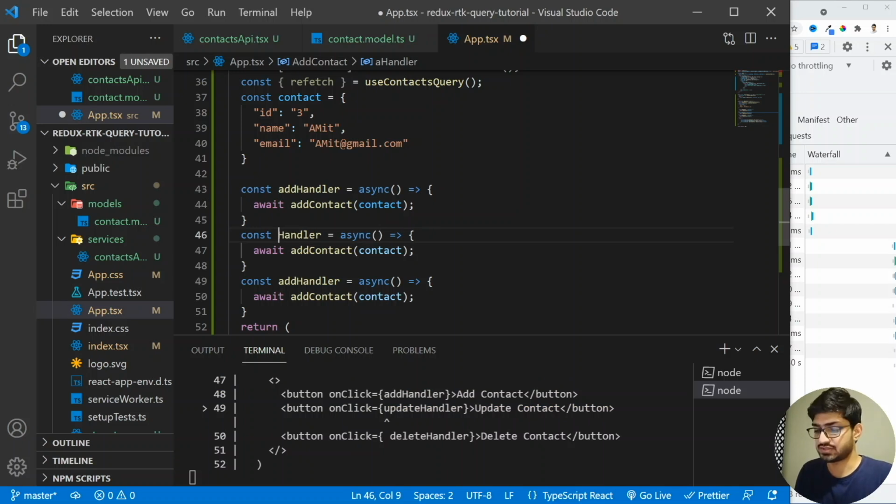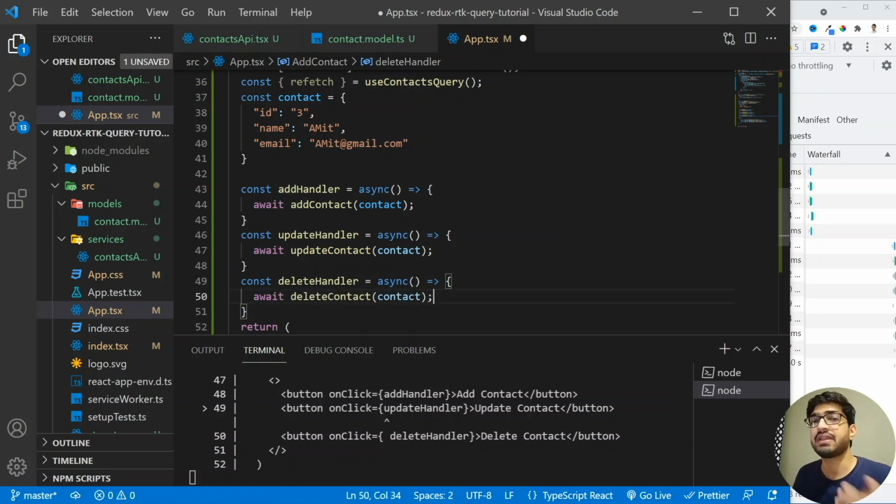So I'm going to change this to update, and this will become update contact, and I'm going to change this to delete. So let me have the delete, and I'm going to change this to delete as well. So let me have the delete here. All right, and whenever we delete a contact, we just need to add the ID. So I'm going to have the contact dot ID here.